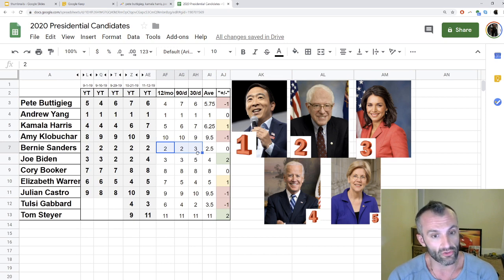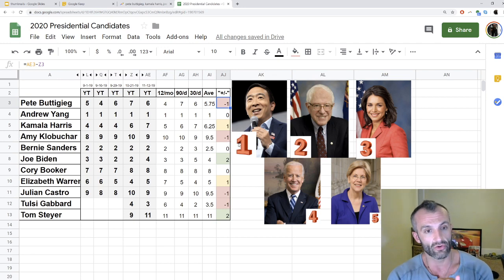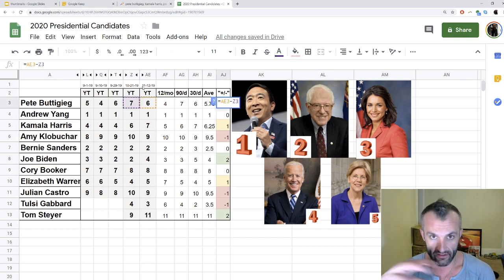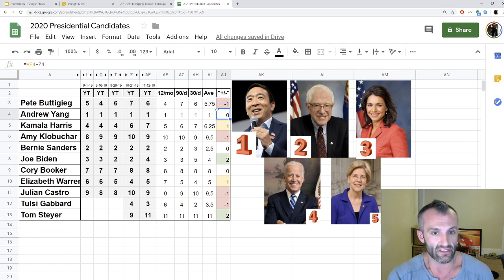Bernie Sanders is losing ground in the most recent time period here, the 30-day. Biden is losing 2 spots, so Biden's losing a lot. I've also highlighted over here on the side where green is spots gained and red is the spots lost relative to last month when we did this ranking. So if you take a look at this, this is the most recent data today, minus from about 20 days ago, right?